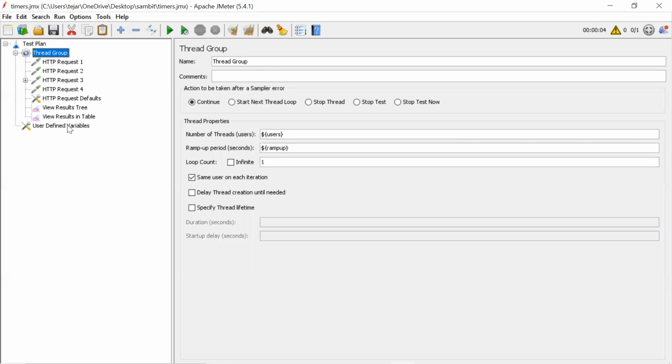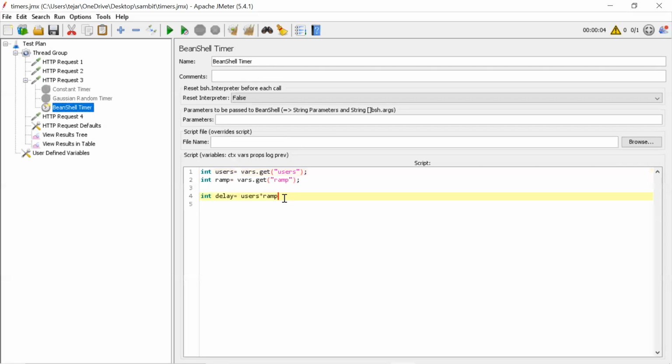So I'm simply writing some calculation here, but in real time we'll do some logic. If users are there, some calculation, and this is a given number, right? 1 and 2. So we have to give it in milliseconds, no, in seconds, right? So I'll add 1000 into 1000. Okay, let me print log.info, calculated delay, plus.